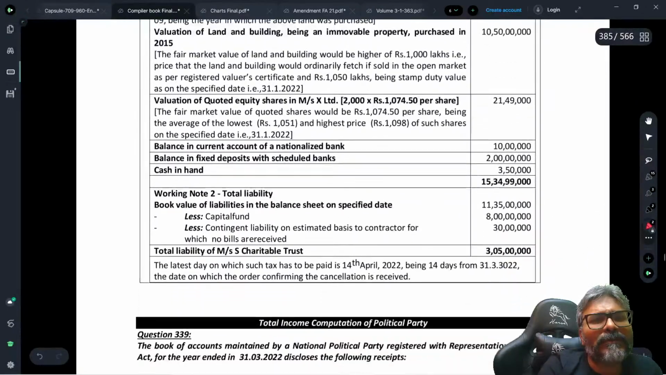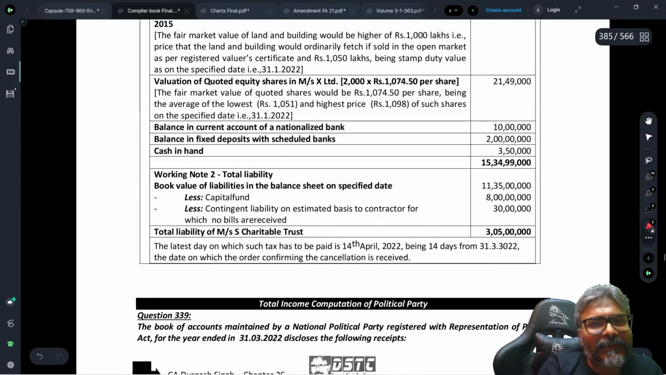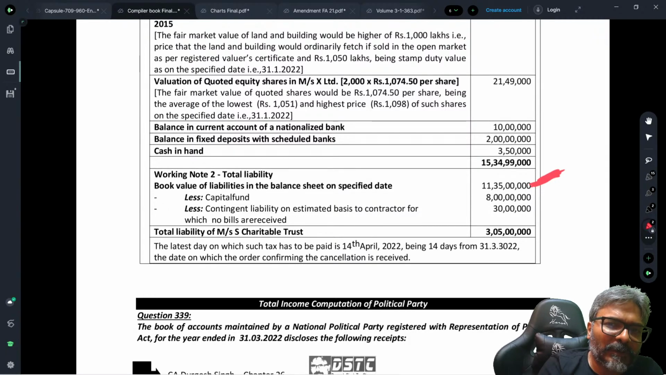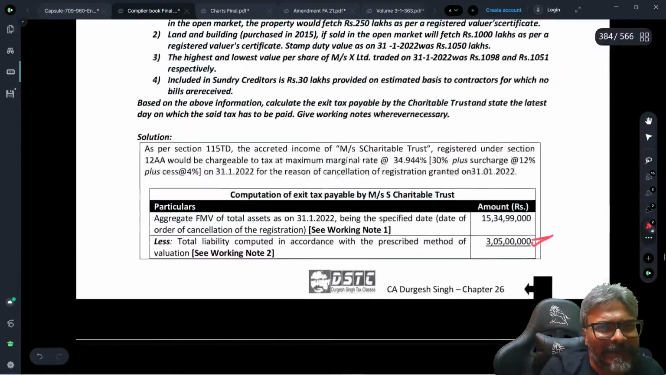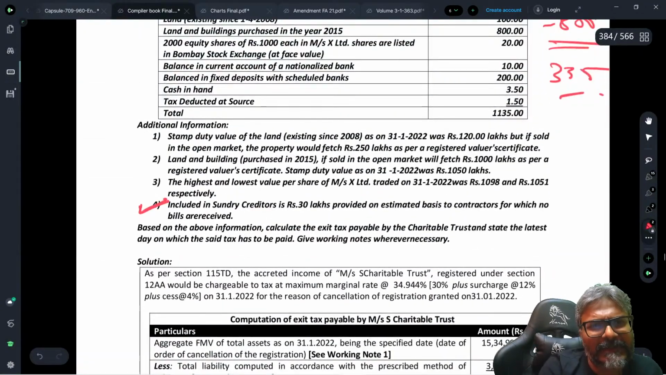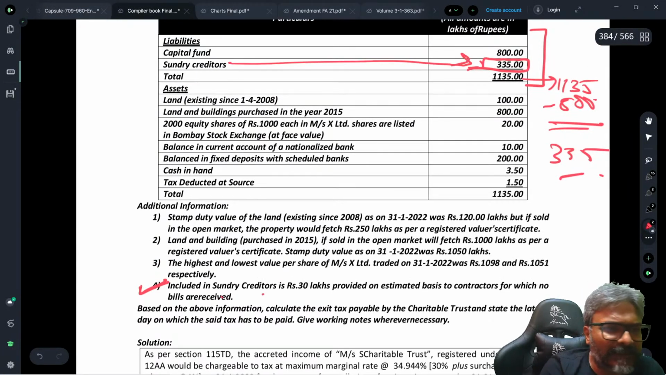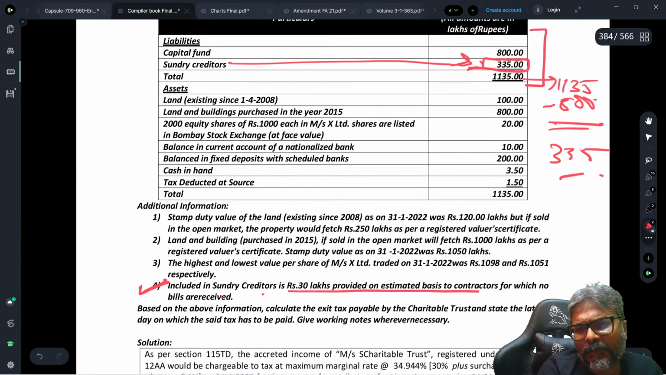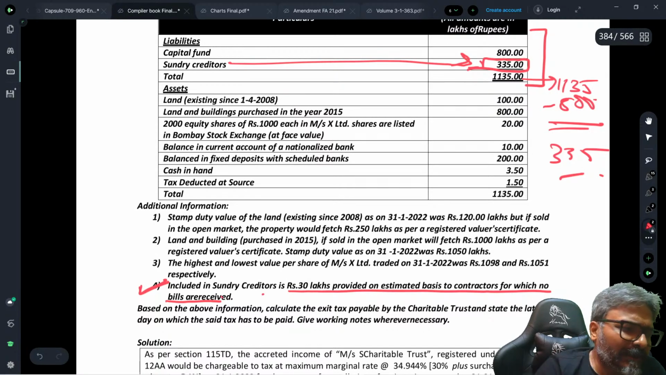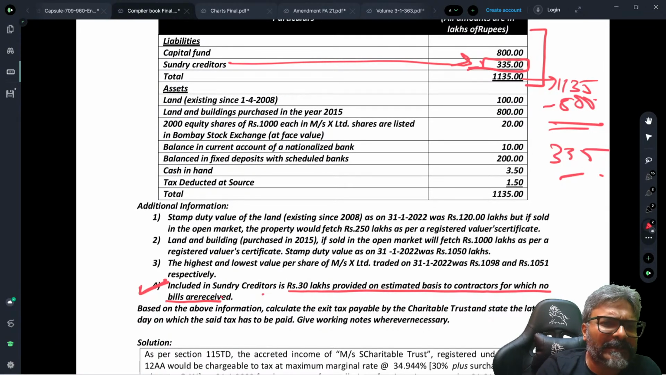Where is working note number 2? See, from the total of this 1135, what are you removing? You are removing from this one the capital fund, and there is one more thing which has been given outside this. What about 30 lakhs? If you are desperate about this one, just have a look at point number 4. Included in sundry creditors means included in 335. Rupees 30 lakhs provided on an estimated basis to the contractor, to whom no bills are received. It means it's a contingent one.